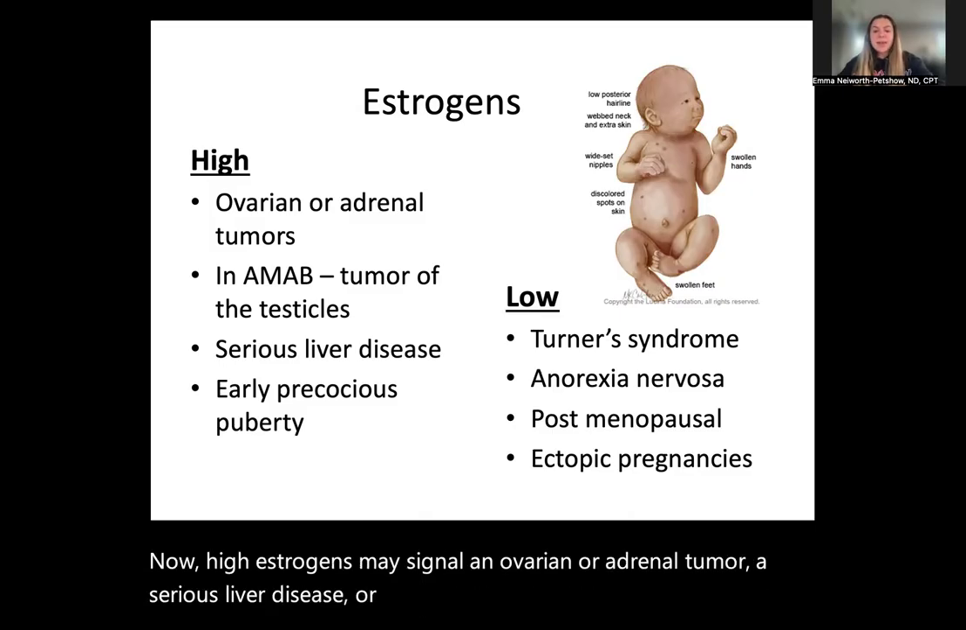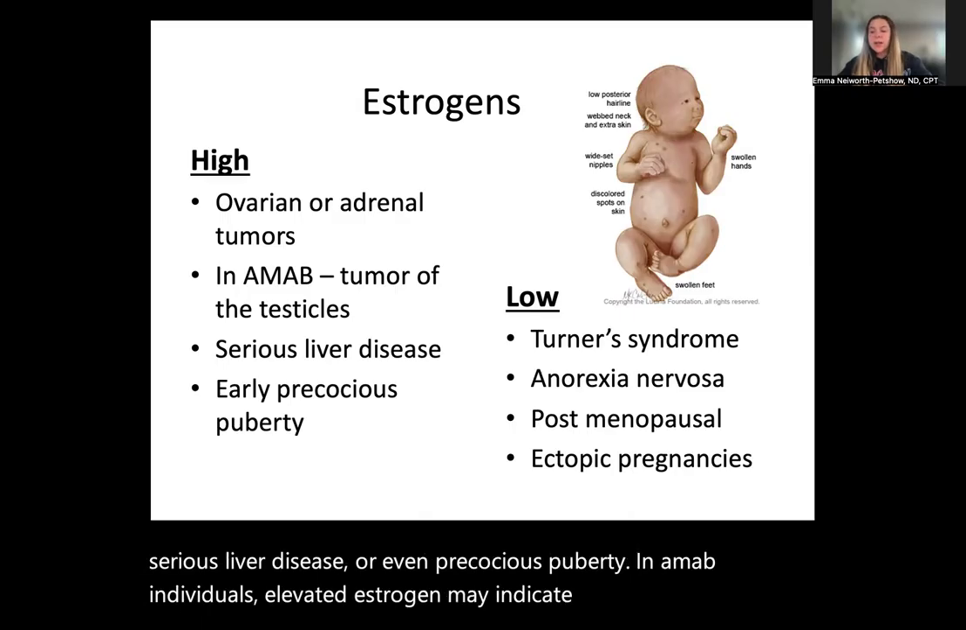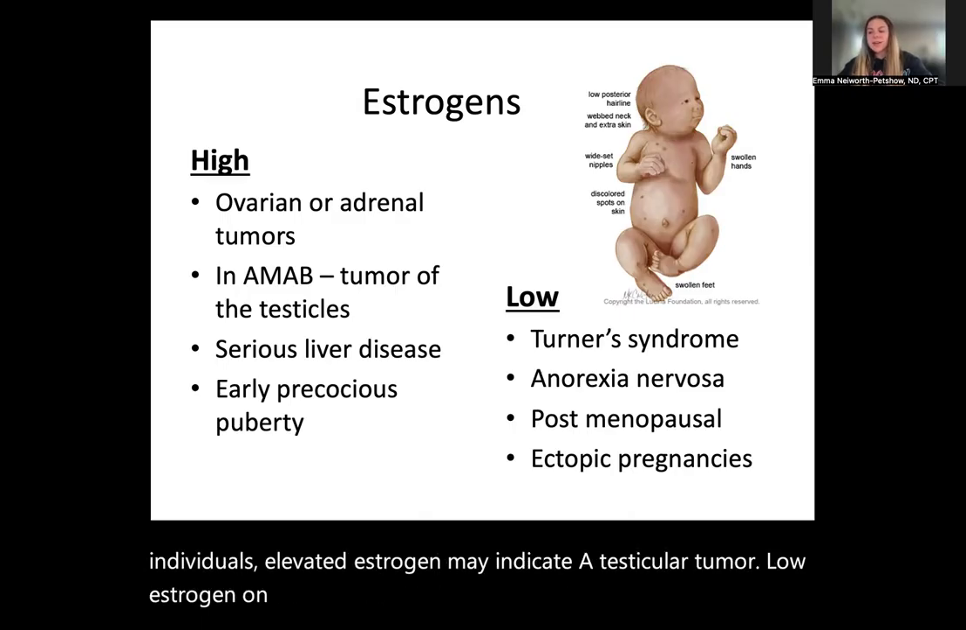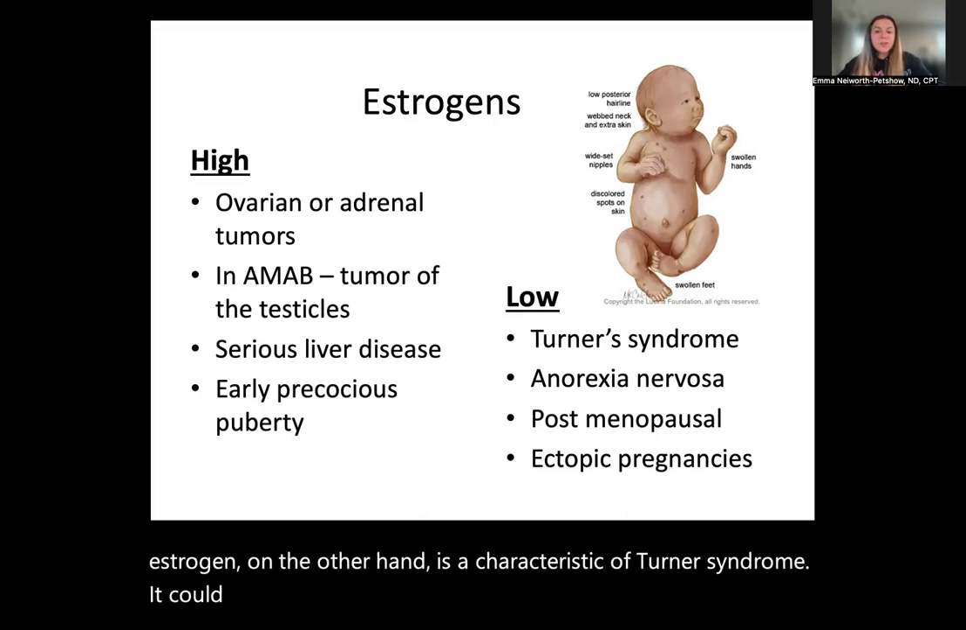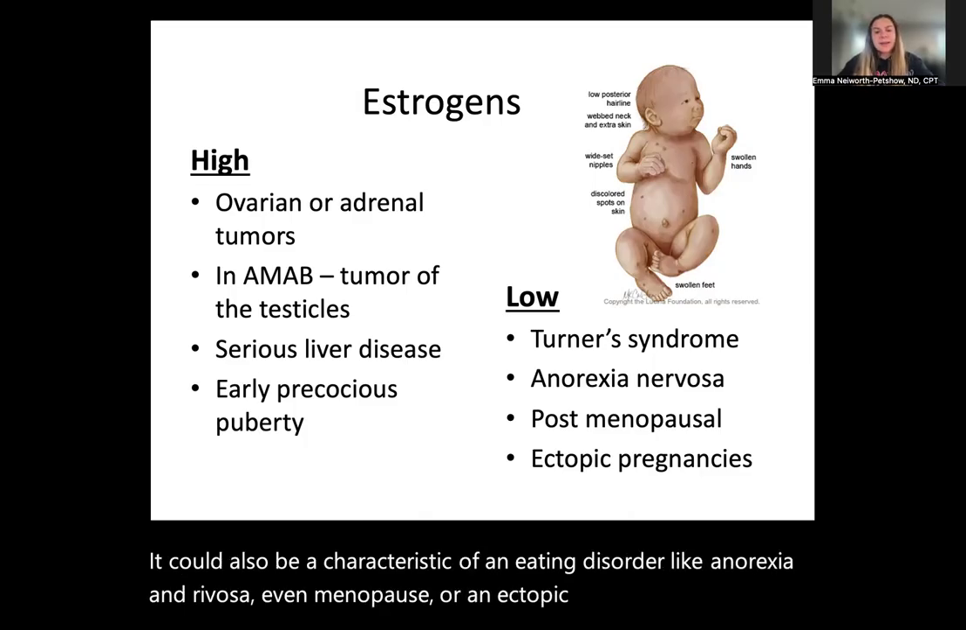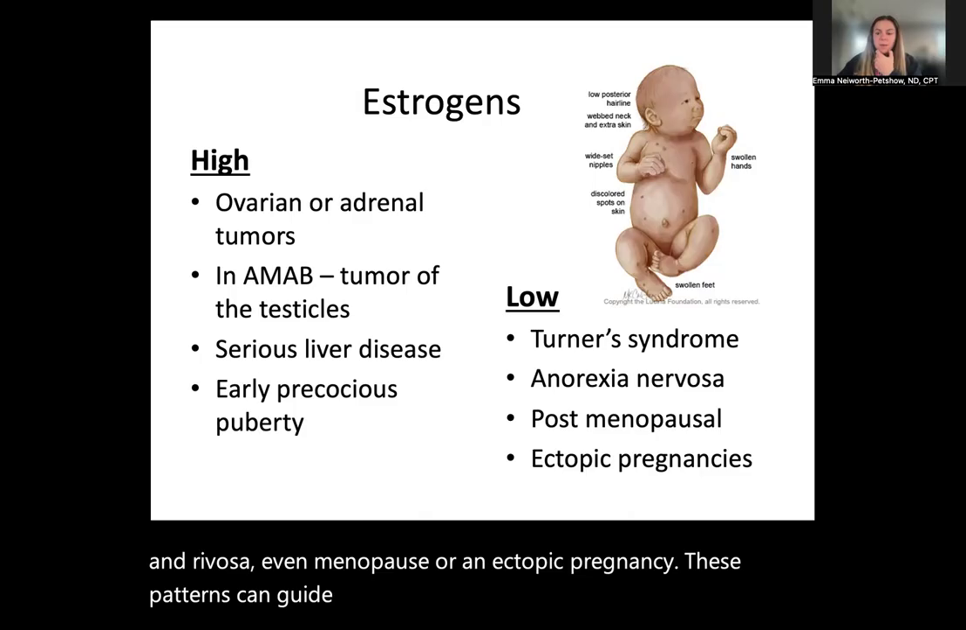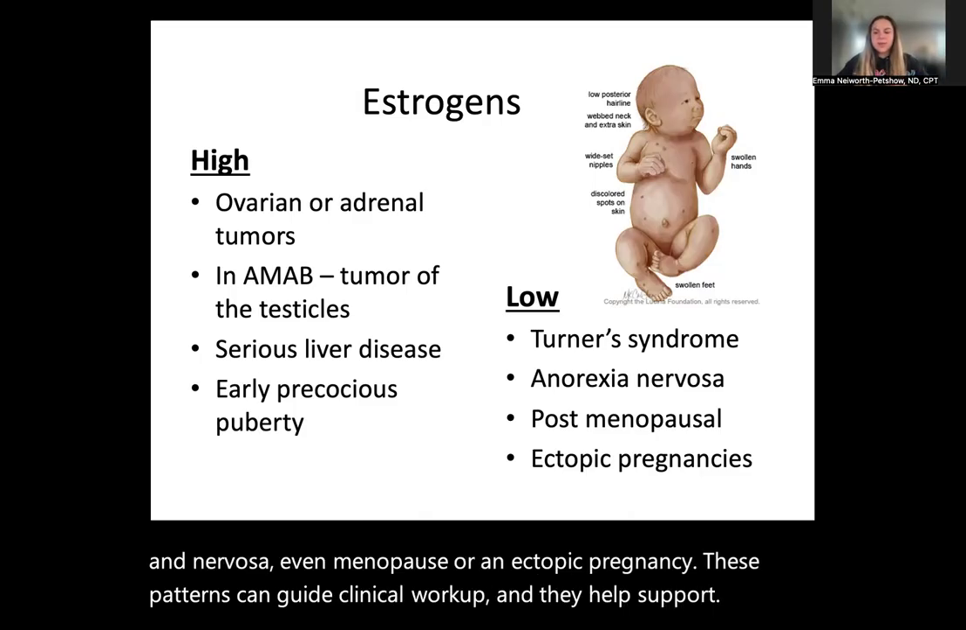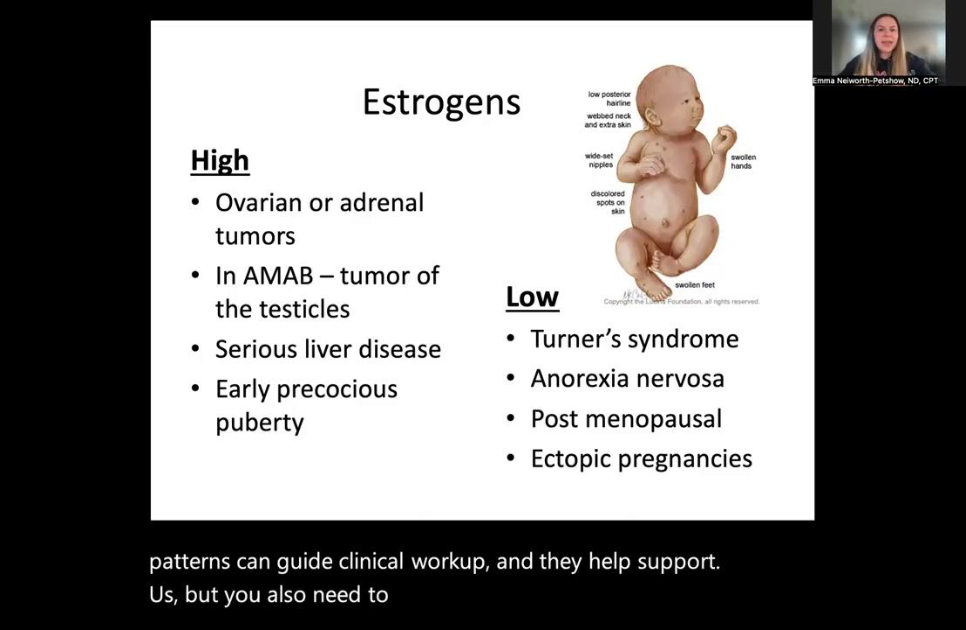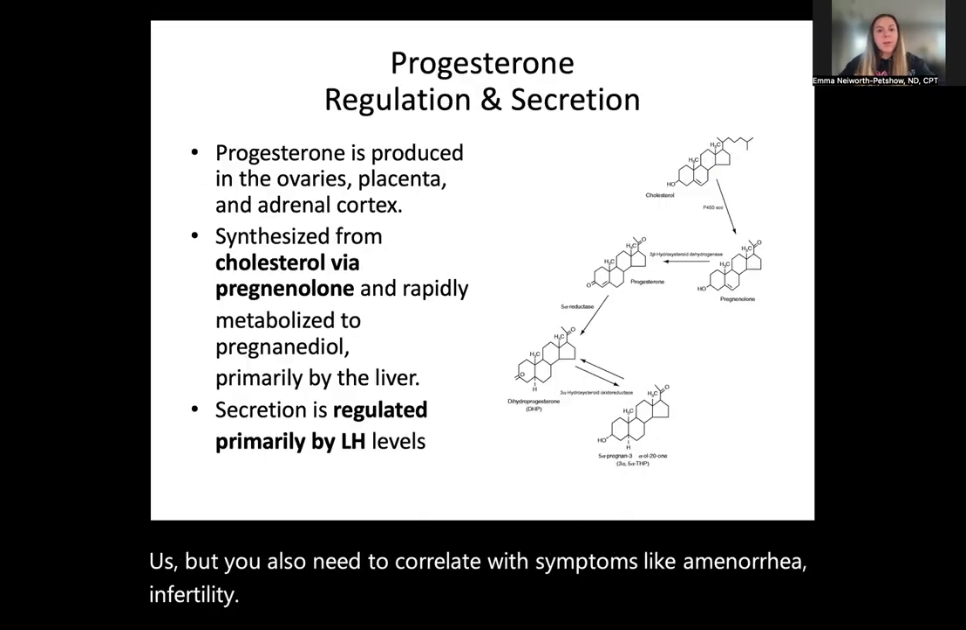Now, high estrogens may signal an ovarian or adrenal tumor, a serious liver disease, or even precocious puberty. In AMAB individuals, elevated estrogen may indicate a testicular tumor. Low estrogen, on the other hand, is a characteristic of Turner syndrome. It could also be a characteristic of an eating disorder like anorexia nervosa, menopause, or an ectopic pregnancy. These patterns can guide clinical workup and help support us, but you also need to correlate with symptoms like amenorrhea, infertility, or abnormal puberty.